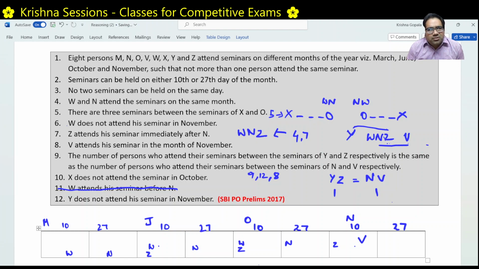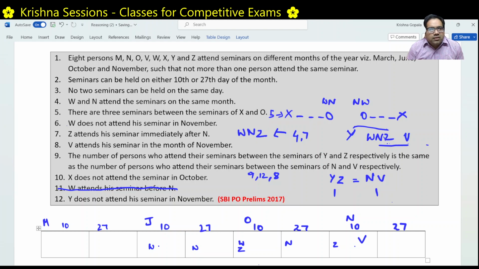That means V has to be on the right side, and Y has to be on the left side of W and Z. Now let's relook at this. What does that mean? If W and Z are in March, if W and N both are in March, there is no slot for Y. That means this option is not at all possible. Now we have these two options. These two options are possible.